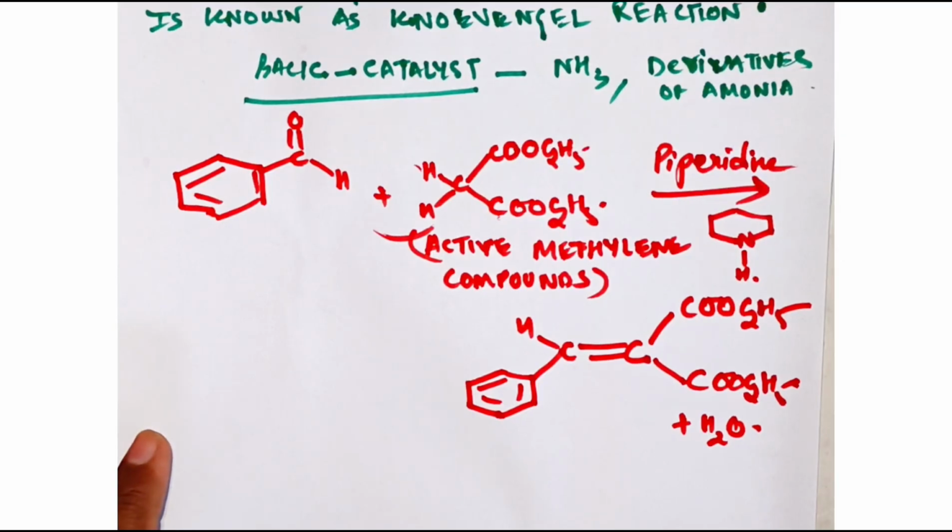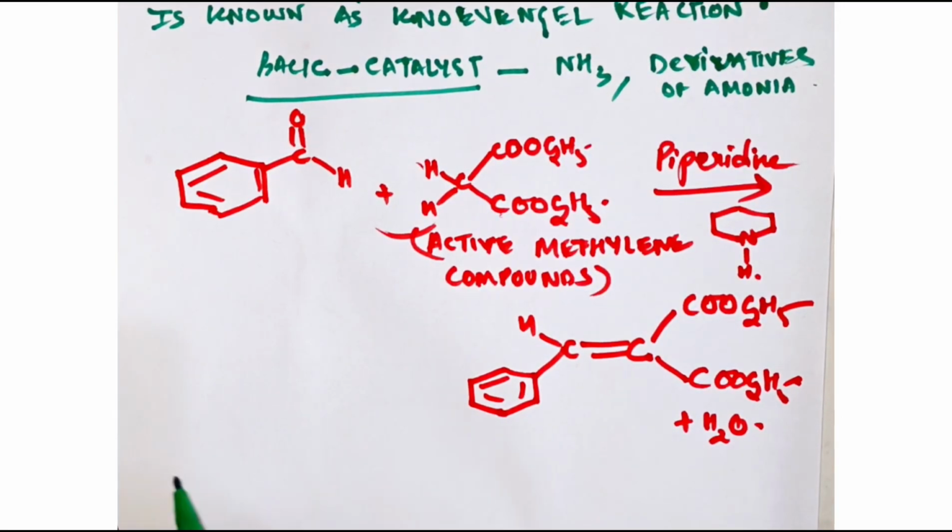So this is the reaction. Now we will do the mechanism of it, and then we will discuss what factors are responsible for a good reaction and what factors are unfavorable for this reaction. We'll discuss all.